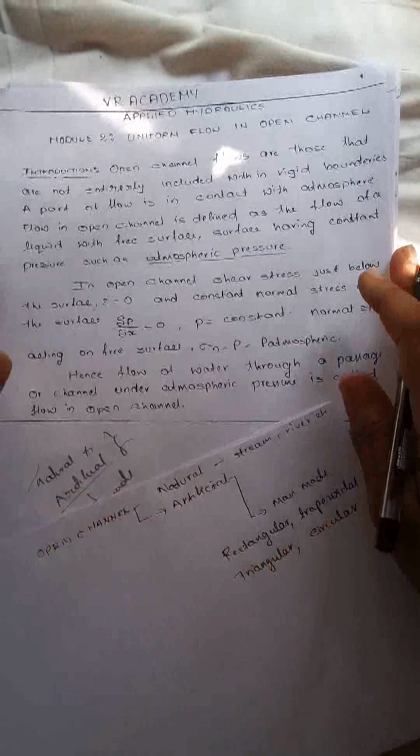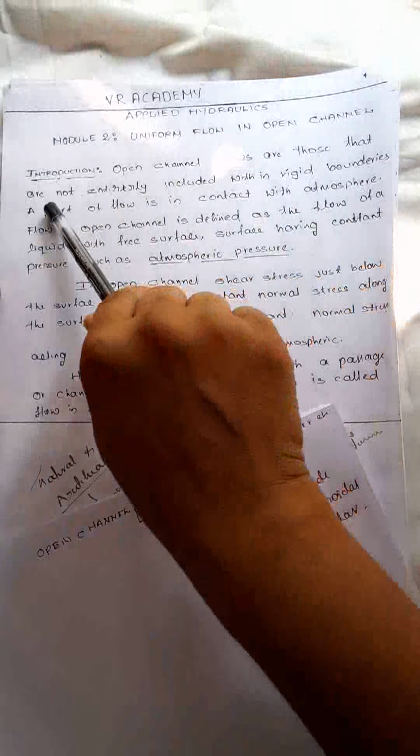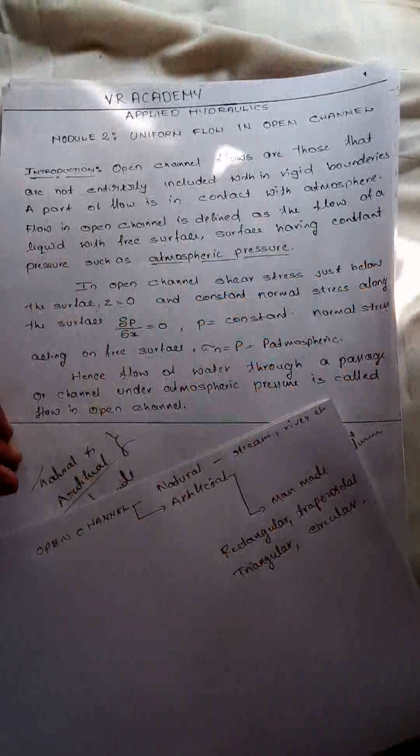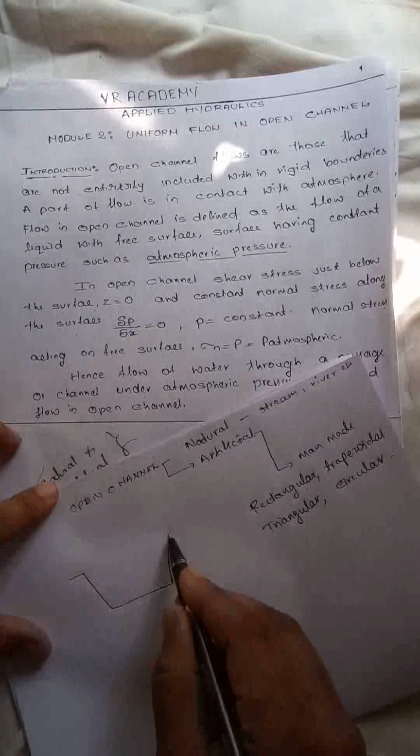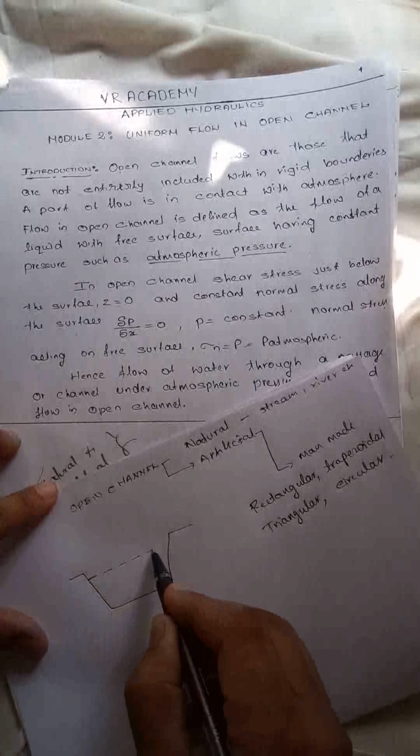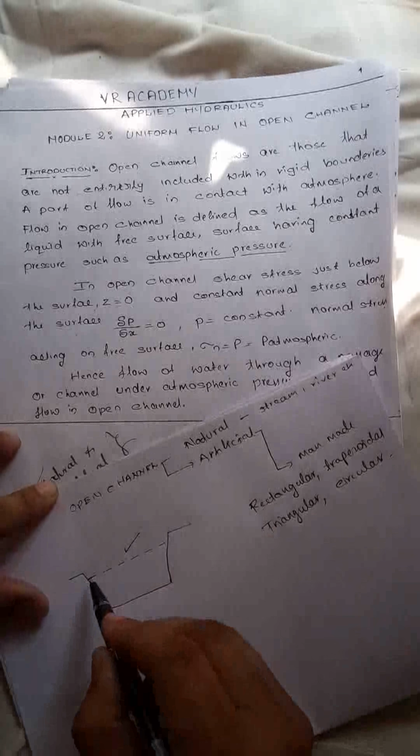What do you mean by open channel? Open channel flows are those that are not entirely included within rigid boundaries. A part of the flow is in contact with the atmosphere. Just take the example of the trapezoidal channel. Water is not completely covered by the rigid boundary, and this part is in contact with the atmosphere.